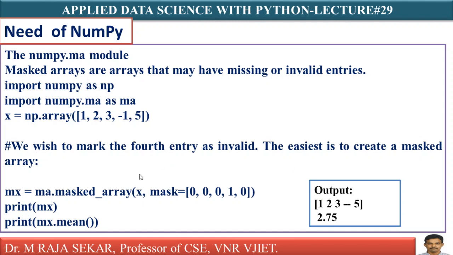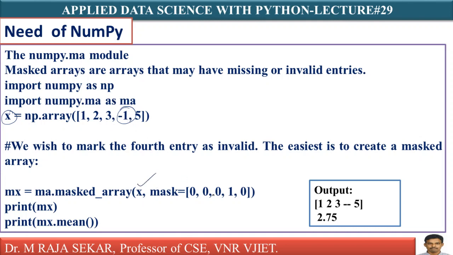What are these masked arrays? We will try to understand. Just see, I created x = np.array([1, 2, 3, -1, 5]). Let me say, for example, if there is an age, you cannot have an age of -1. Let me say this -1 is an invalid entry. In that case, what do I have to do? Just see, simple: ma.masked_array of x. This is our array in which you have an invalid value. That array you have to pass,